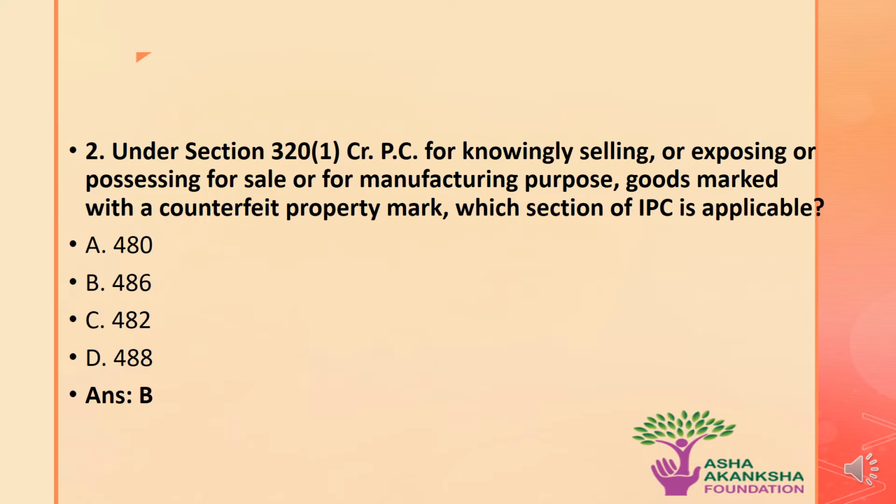Moving on to the next question. For knowingly selling or exposing or possessing for sale or for manufacturing purpose goods marked with a counterfeit property mark, which section of the IPC is applicable? The options are A. Section 480, B. Section 486, C. Section 482, or D. Section 488. The correct answer to this question is option B, that is, Section 486 will be attracted in the above scenario.